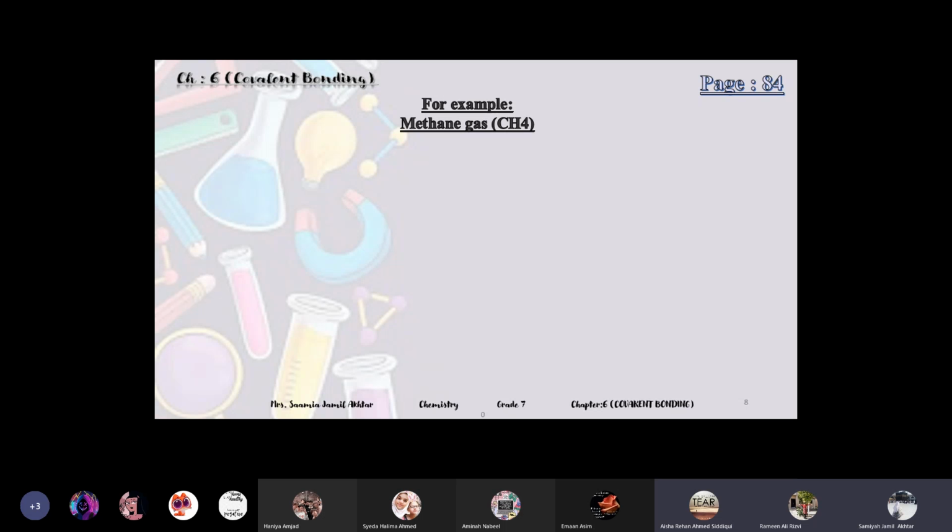Turn off your mic, beta. Teacher, carbon is a metal. Hmm. No, carbon is a non-metal. Carbon and hydrogen, both of them are non-metals.